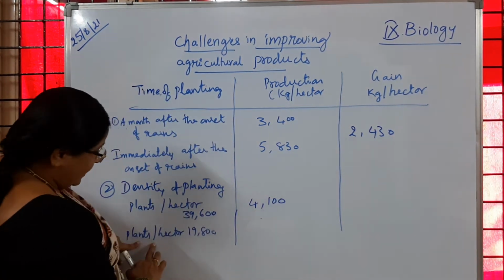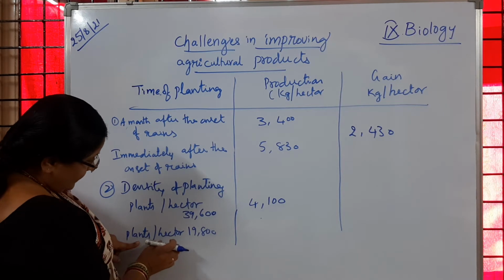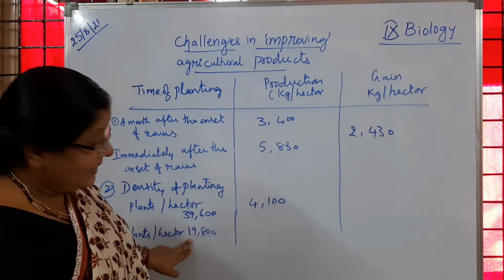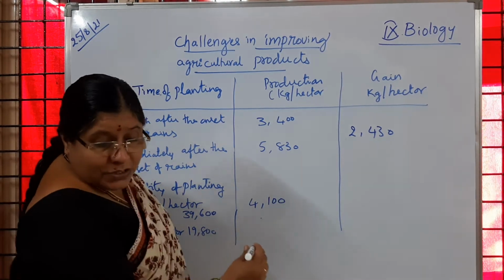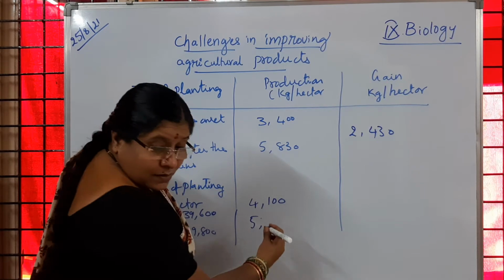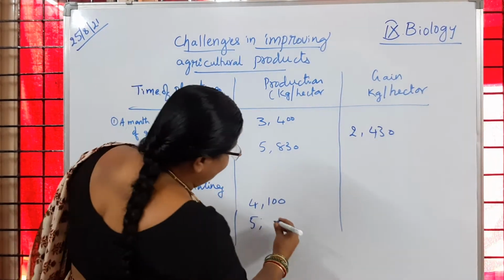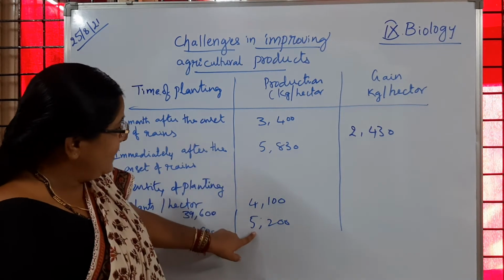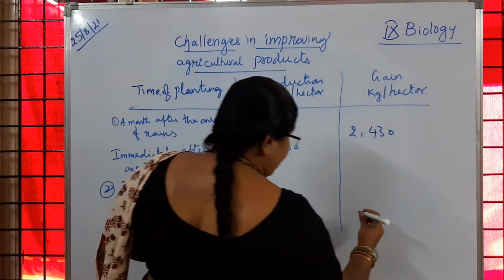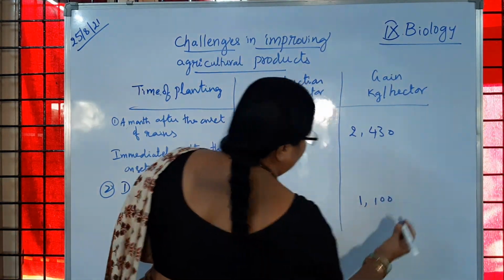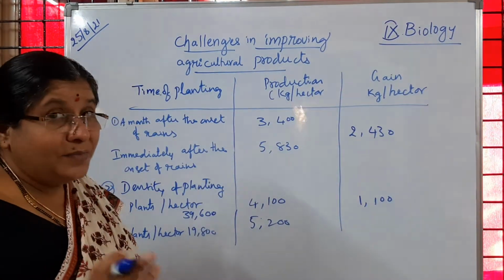And when the plants grown in that hectare of land are 19,800, the production is 5,200 kg per hectare. So what is the gain here? 1,100 gain. Means what?